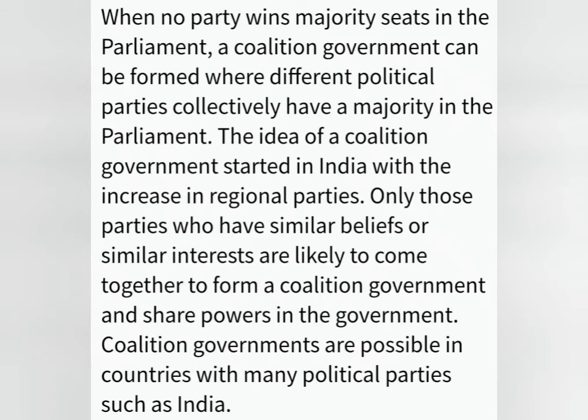The idea of a coalition government started in India with the increase in regional parties. Only those parties who have similar beliefs or similar interests are likely to come together to form a coalition government and share powers in the government. Coalition governments are possible in countries with many political parties such as India.